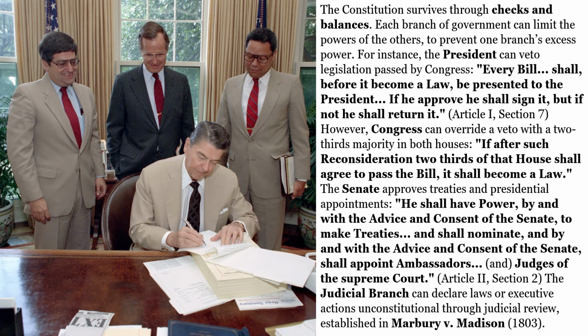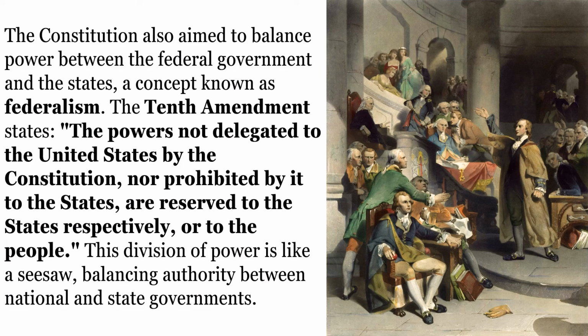The Senate approves treaties and presidential appointments. "He shall have power, by and with the advice and consent of the Senate, to make treaties, and shall nominate, and by and with the advice and consent of the Senate, shall appoint ambassadors and judges of the Supreme Court." Article 2, Section 2. The judicial branch can declare laws or executive actions unconstitutional through judicial review, established in Marbury v. Madison, 1803.